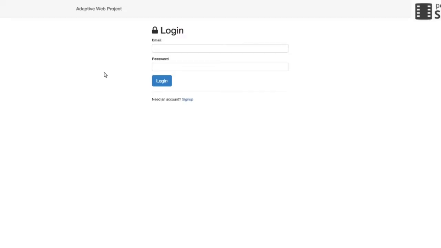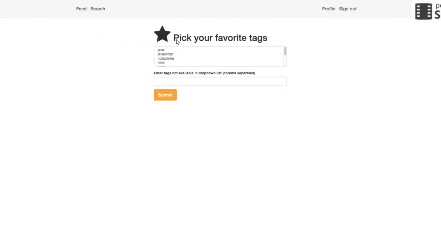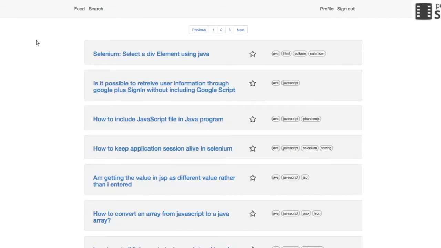The landing page for our project is like this, with the login feature. Let's sign up as a different account and look at how our explicit input collection goes. So let's say demo and a password. Going in, we'll be using this form to collect information from the user. Let's say JavaScript and HTML are the user's favorite tags for now. Submitting it, we go into our feed.